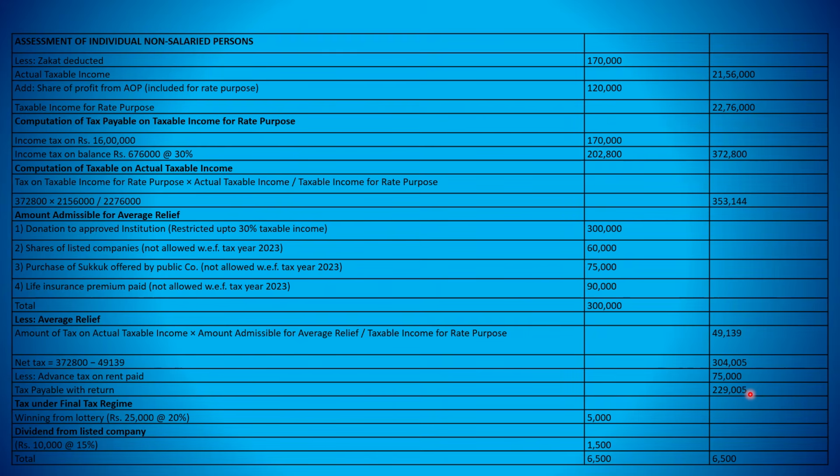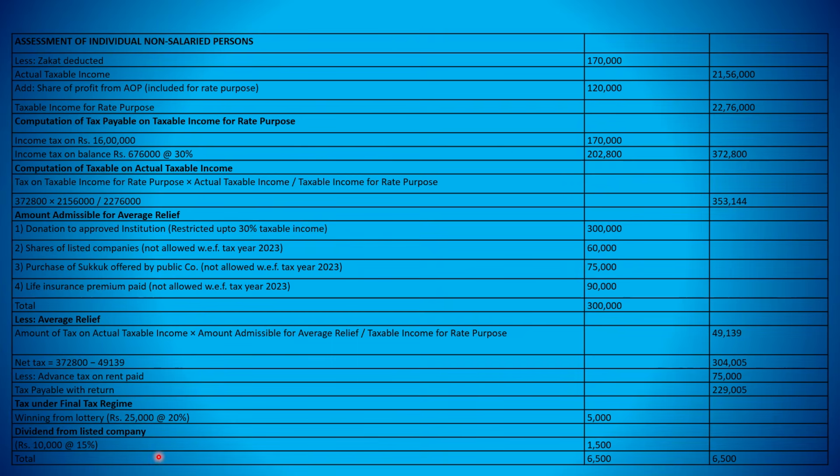After that, we will note down the points under the final tax regime. For example, lottery is considered under FTR, final tax regime, and the tax rate is 20% for a filer, and for a non-filer it is 40%. So here we assume the taxpayer is a filer. The 20% rate is applied on 25,000 rupees, that is 5,000. 5,000 is the tax according to FTR.